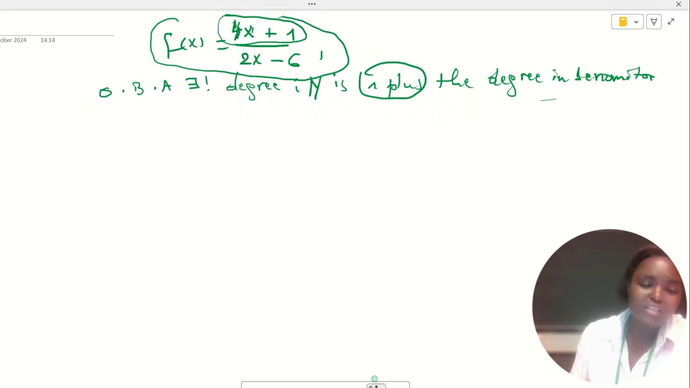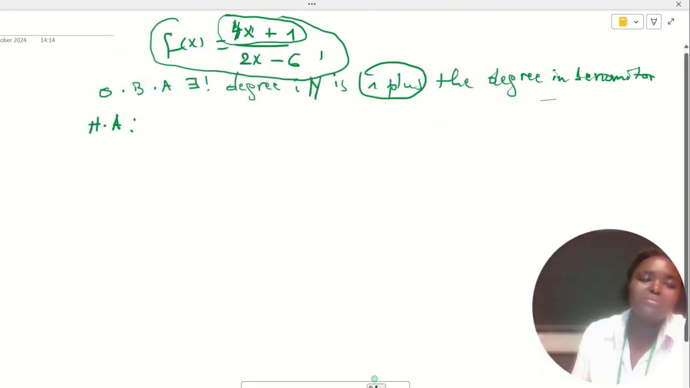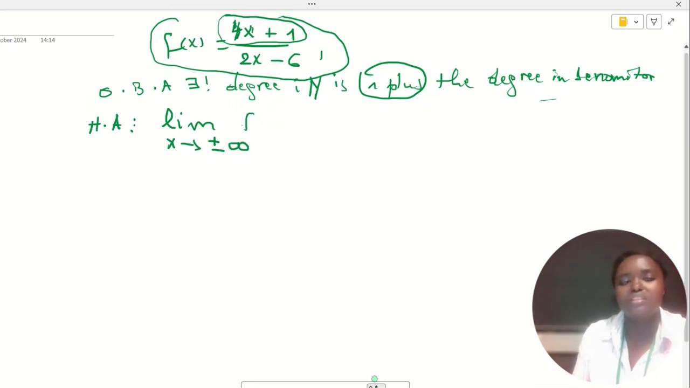So how do we find the horizontal asymptote? The horizontal asymptote is such that the limit, when x tends to plus or minus infinity, of our function f(x). Any line of equation y equal to this limit will be the horizontal asymptote.